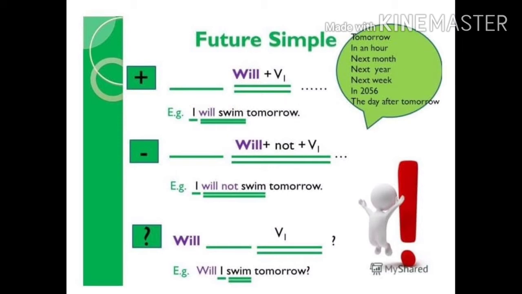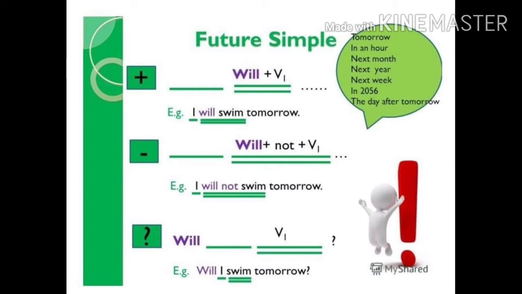Children, to frame a negative sentence in simple future, you just have to add not. Look at the example. I will not swim tomorrow. And here the statement is in negative. And the short form won't can also be used here. And how to frame a question?